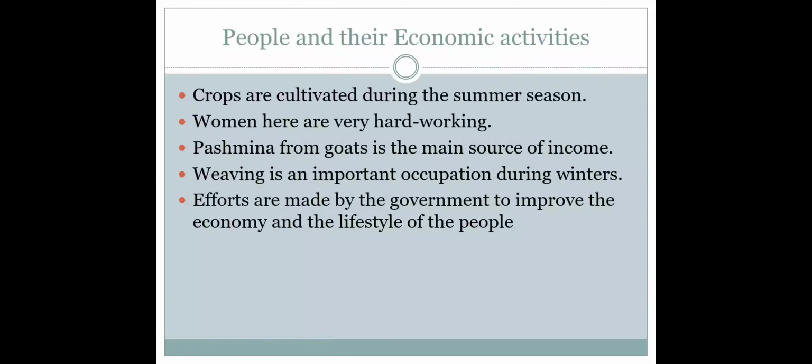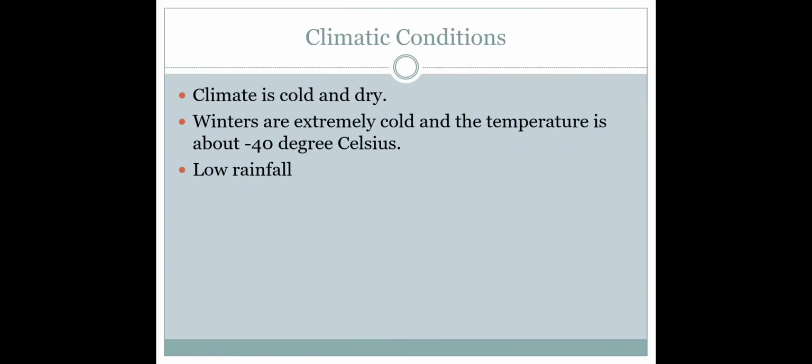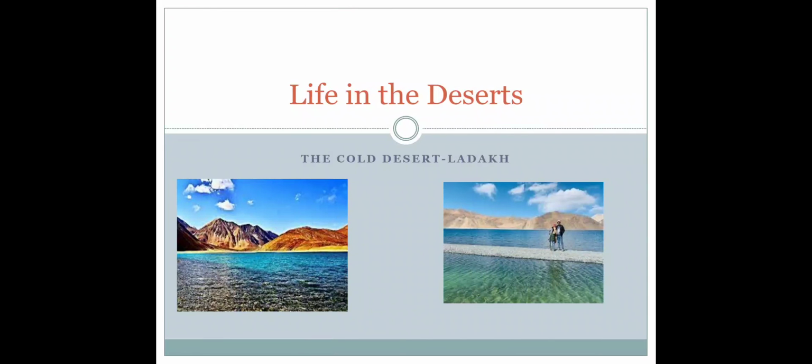This was all about Ladakh. I believe you all have understood about Ladakh. You don't have any confusion in that. We discussed the hot desert in the previous video, where we discussed Sahara. In the cold desert, we discussed Ladakh. I would want all of you to go through these two videos once again and try to figure out the basic difference between a hot desert and the cold desert. What are the basic characteristics that you understood in the hot desert? What are the basic characteristics that you understood in the cold desert?